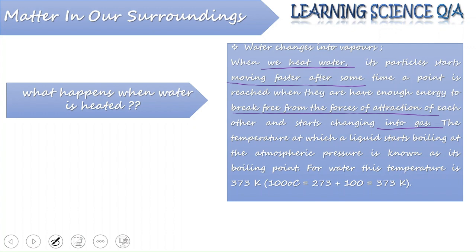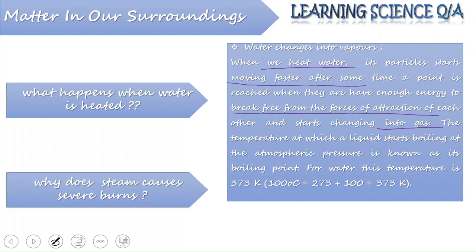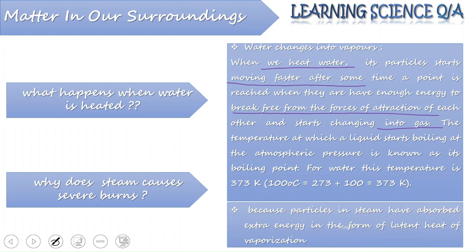That means whenever heat is being provided, the change of state is taking place. From solid, it is going towards the liquid. From liquid, it is going towards the vapor. So, is this the reason why steam causes severe burns? Because steam has extra energy compared to hot water, in the form of latent heat of vaporization. So, this is the reason when you get a burn from steam, it is more severe.